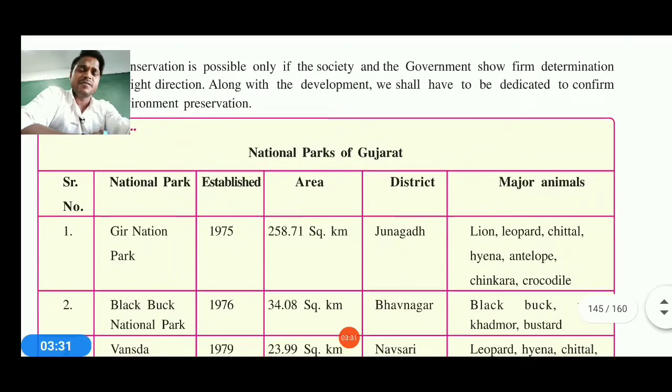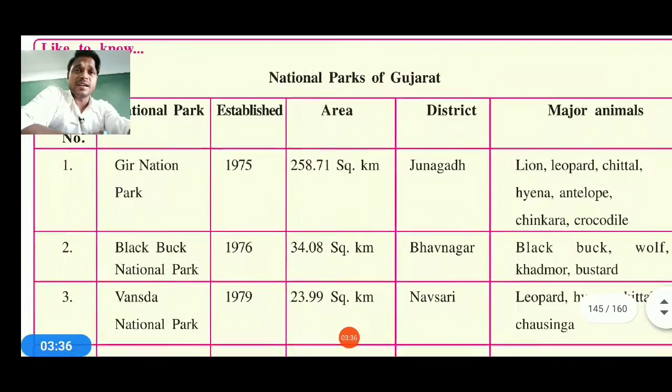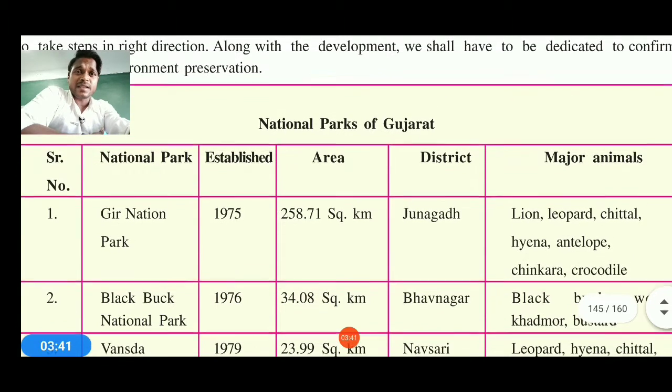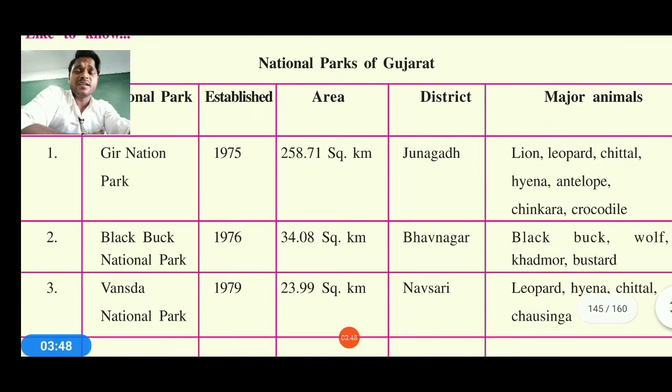This is the basic thing explained in this lesson, and it is also showing you the graph chart. You can see the national parks there: national park, establishment, area, district, major animals. Let me give one example. Gir National Park, established in 1975, with an area of 1,412.13 square kilometers, in Junagadh. Lion, leopard, cheetal, hyena, antelope, chinkara and crocodiles are available there. So these are the areas related to the national parks of Gujarat.